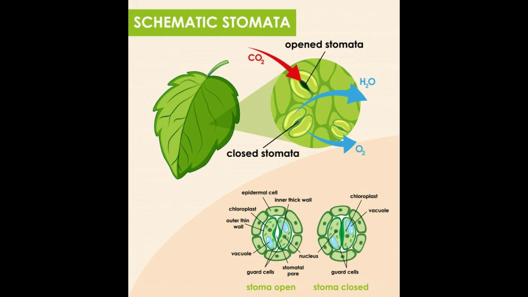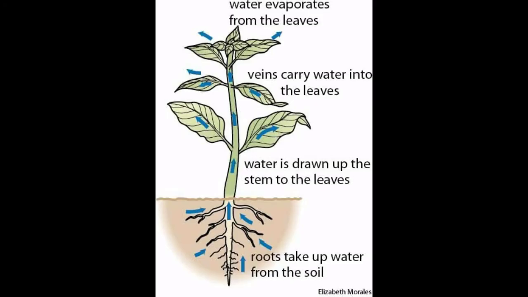As a result, more water is drawn into these cells from the xylem present in the veins through the process of osmosis. As water is lost from the leaves, pressure is created at the top to pull more water from the xylem to the mesophyll cells. This process is called transpiration pull. This extends up to the roots, causing the roots to absorb more water from the soil to ensure continuous flow of water from the roots to the leaves.